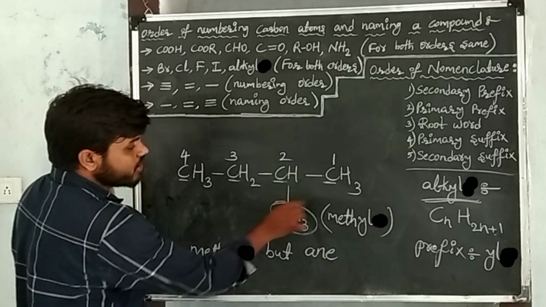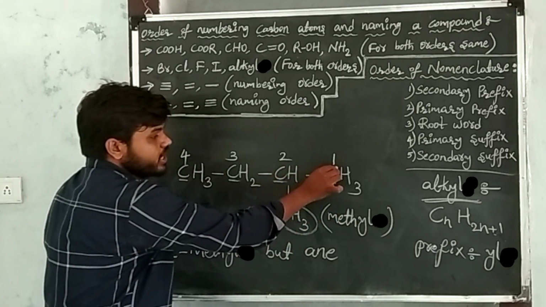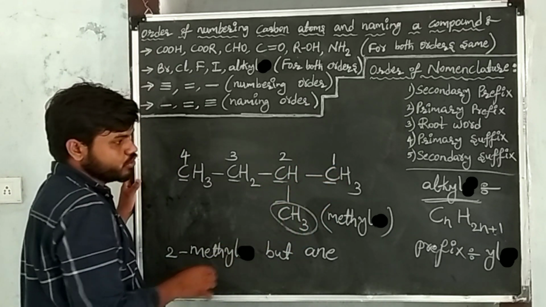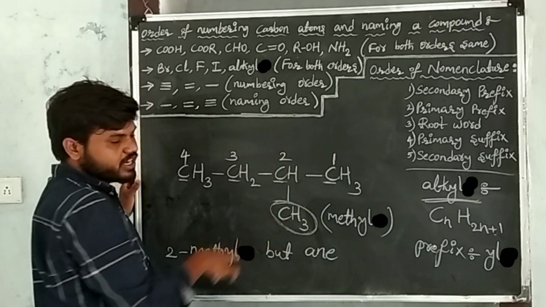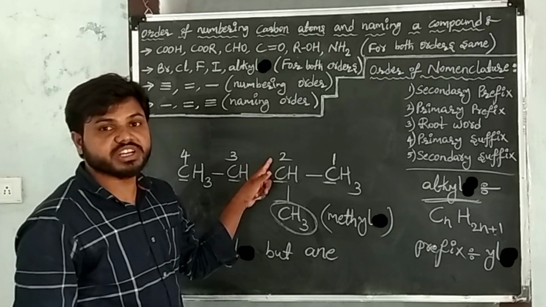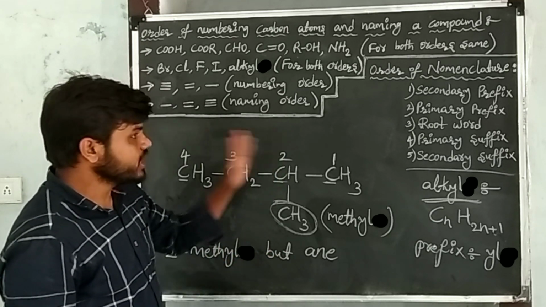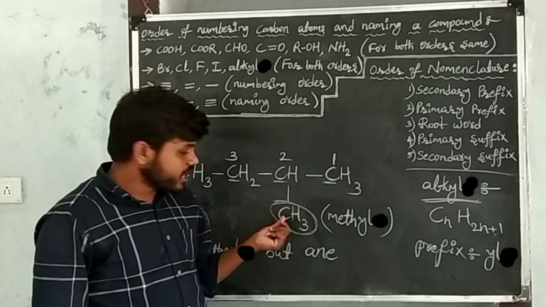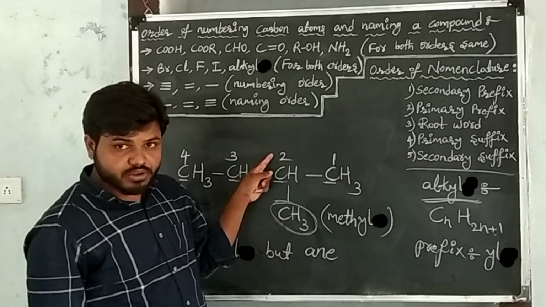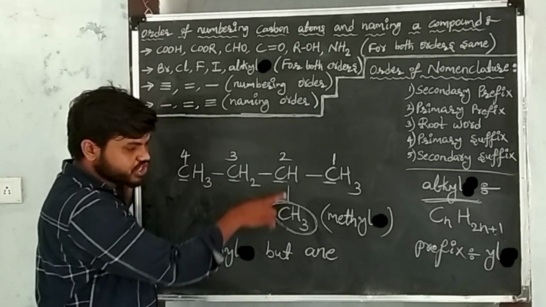After knowing this name, now give numbers to each carbon atom in such a way that this methyl gets the least number. See, methyl is getting the second position, the least number. After giving numbers, write the secondary prefix. Here the secondary prefix is methyl. Write the position of the prefix. After writing the position, write the prefix.